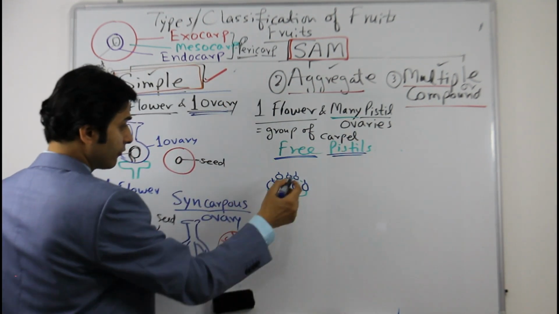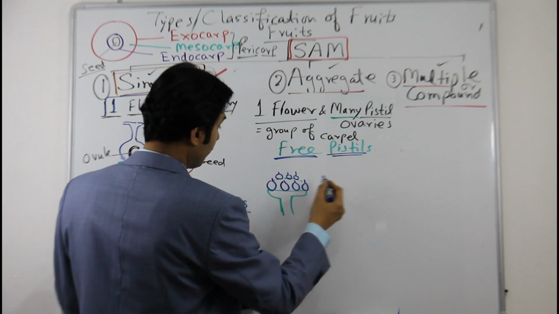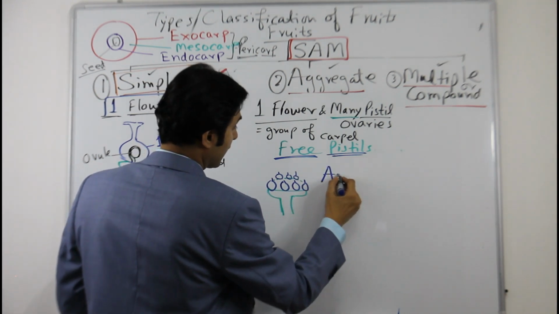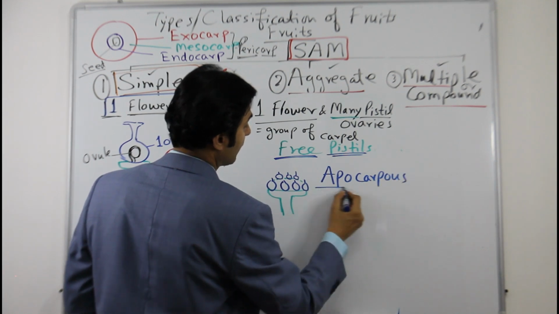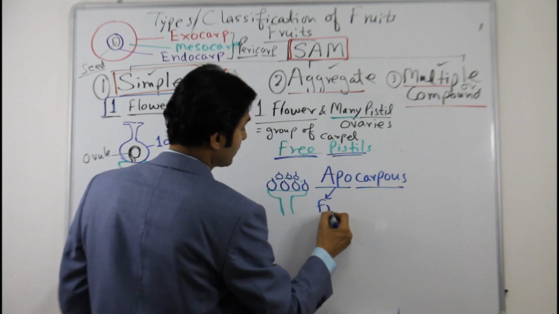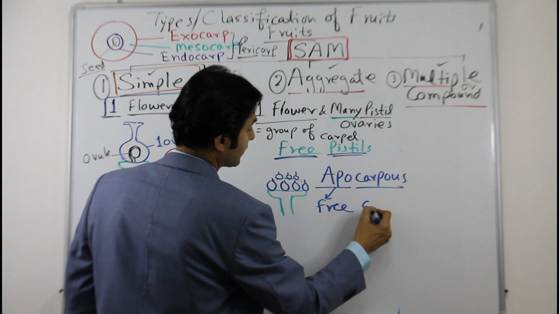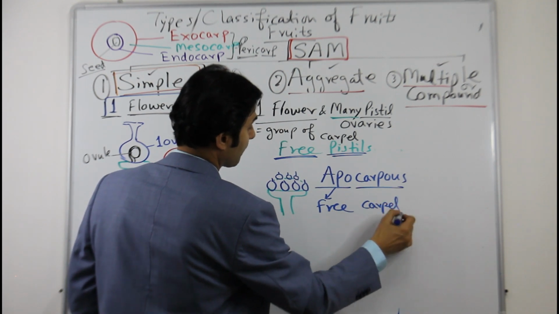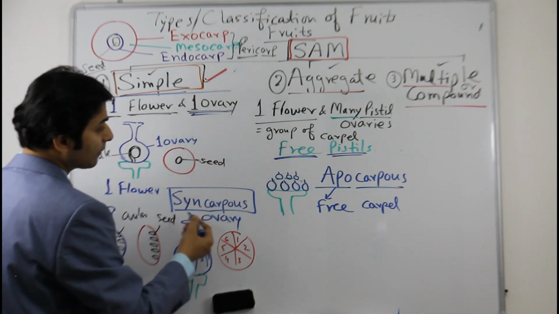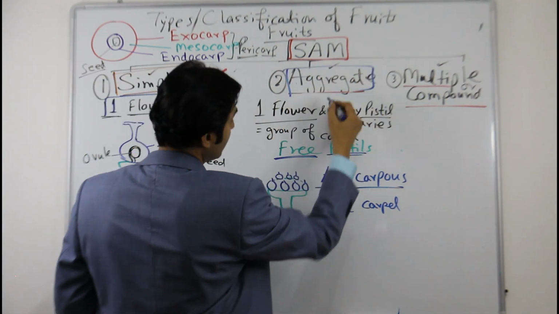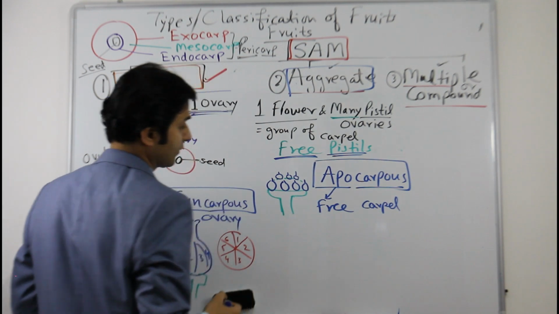So these are free pistils or free ovaries. These types of multiple free carpels are called apocarpous flower. So here the flower is apocarpous. Apo means free, and this is carpel, free carpel. So in simple it is syncarpous, in aggregate it is apocarpous.